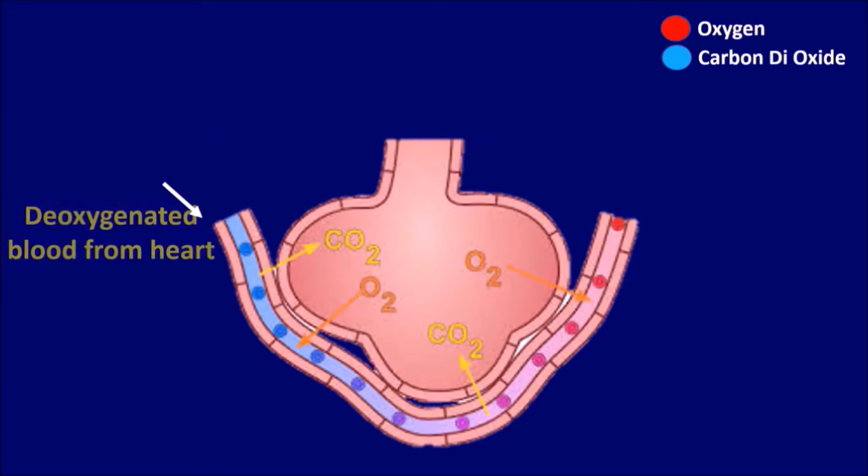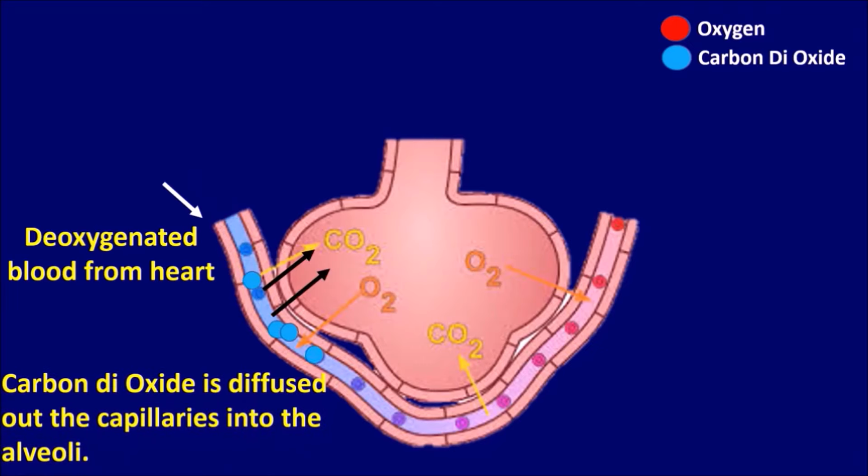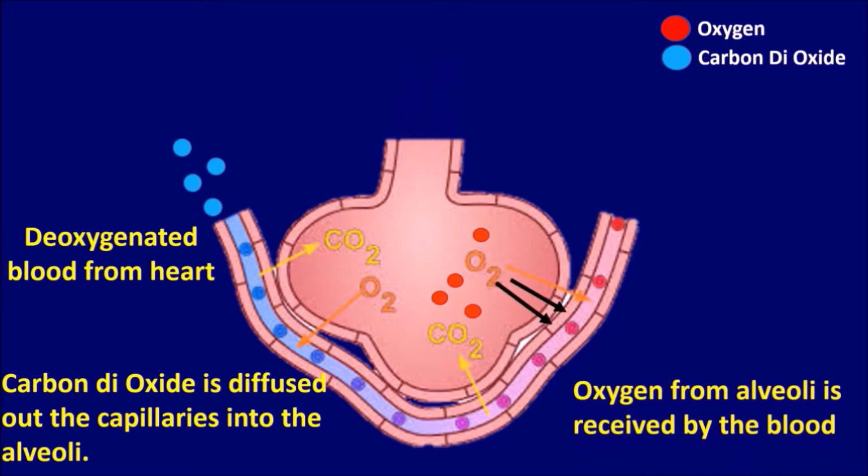The deoxygenated blood from the heart flows through these capillaries towards the alveoli. The carbon dioxide from the blood diffuses out of the capillaries into the alveoli. At the same time, oxygen from the alveoli is received by the blood in the capillaries.